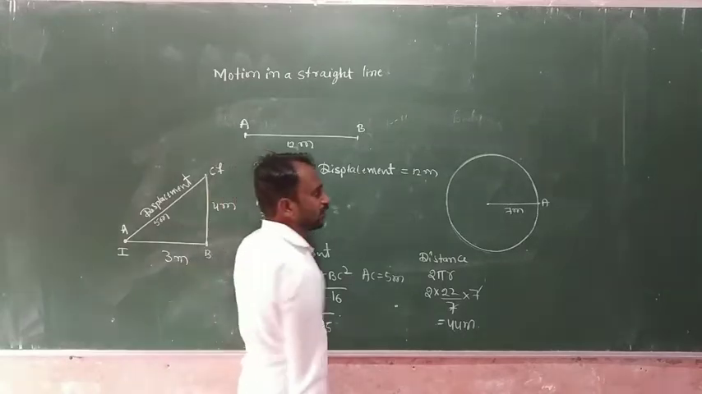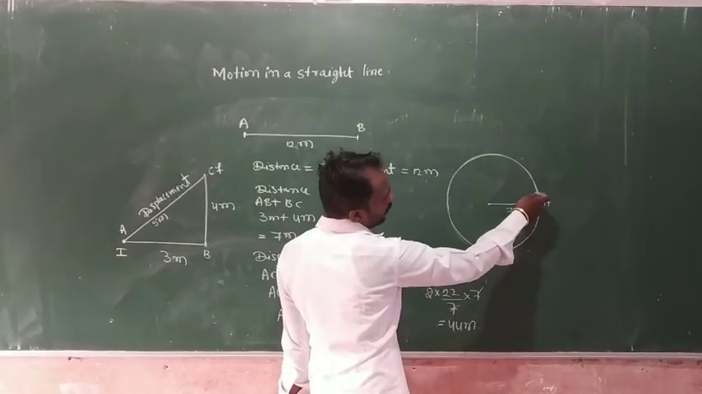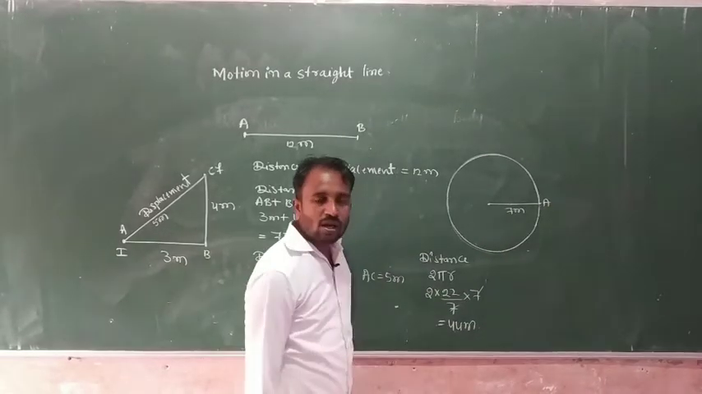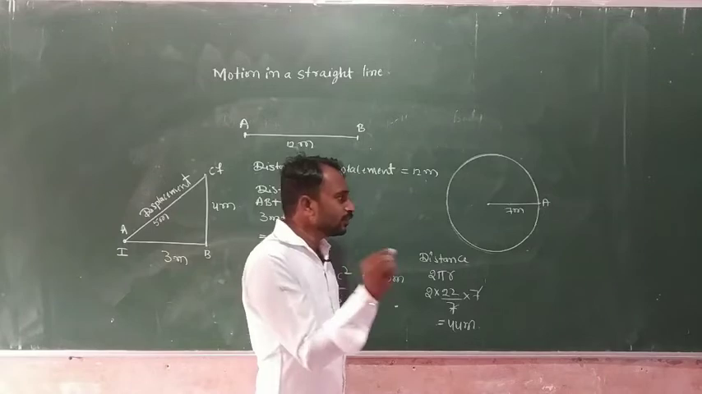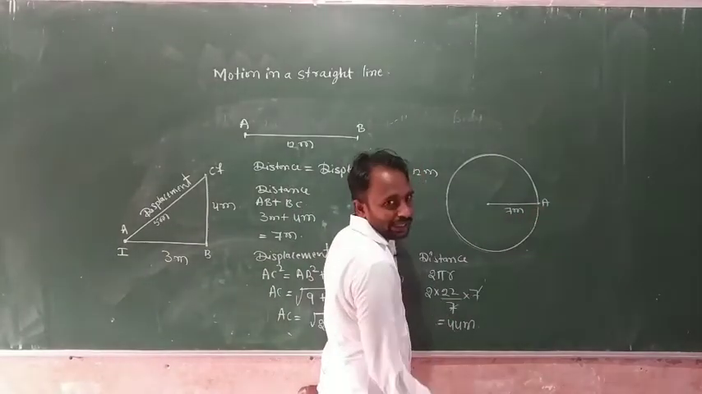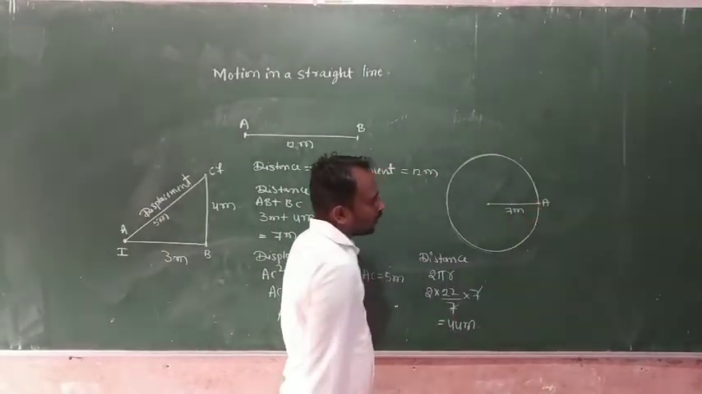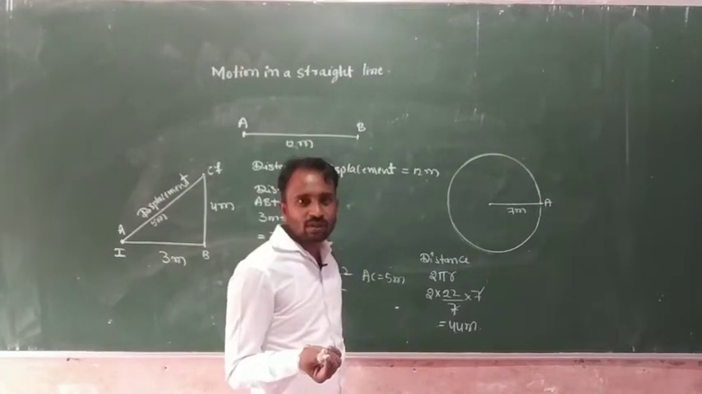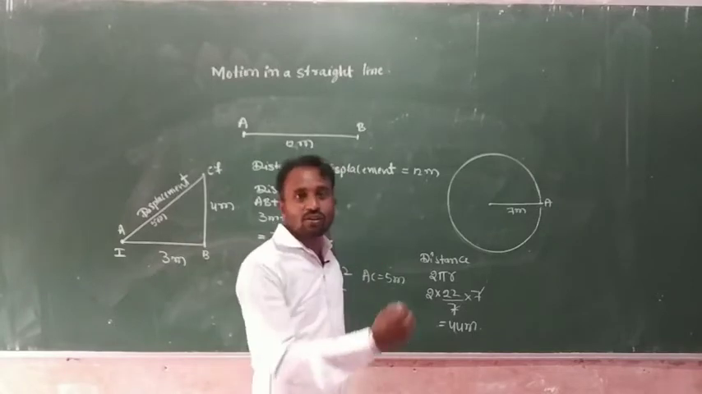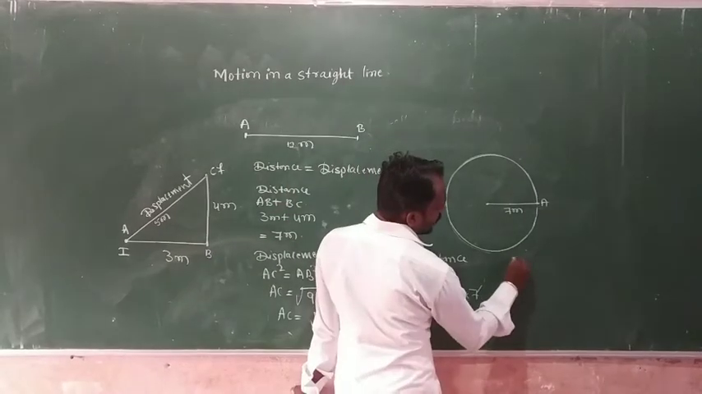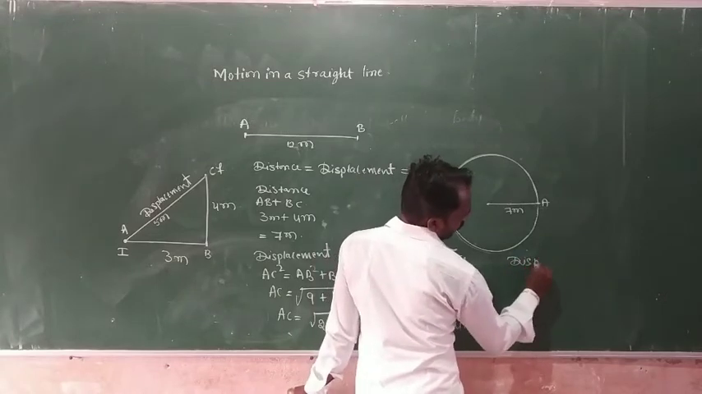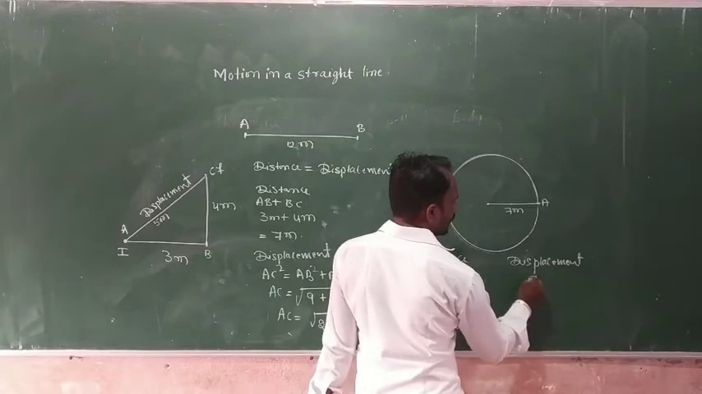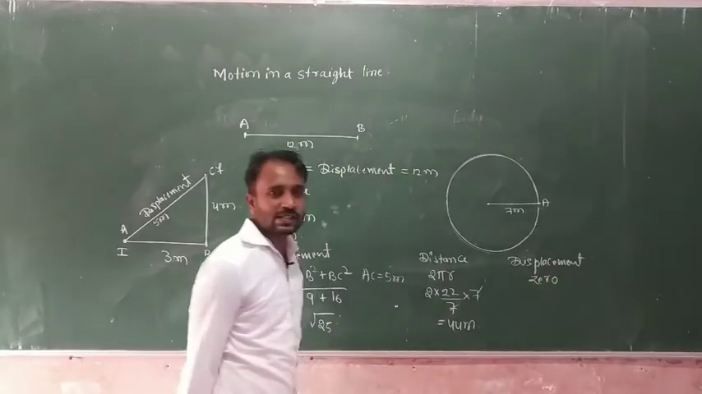Okay, so displacement. A is the initial position and the same A we consider as the final position. So the distance between A and A, it means the distance between initial position and final position, is 0. Why? Because the initial position is the final position. So for this reason, displacement is 0.